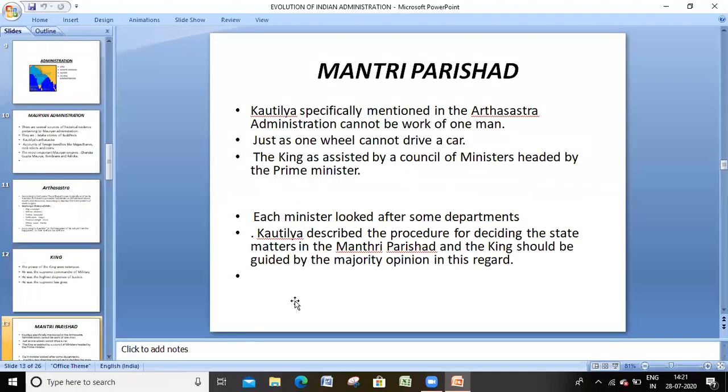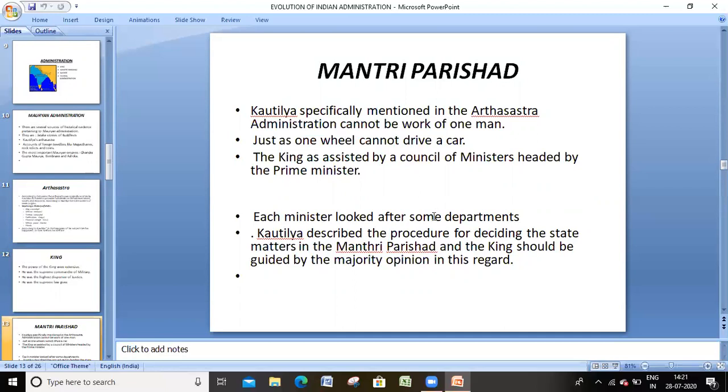And if you take the Mantri Parishad, Kautilya specifically mentioned in the Arthashastra that administration cannot be the work of one man, just as one wheel cannot drive a car. If you take one car, we have 4 wheels. So with only one wheel, it cannot move.